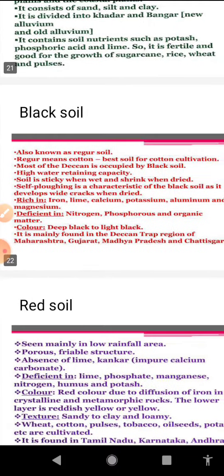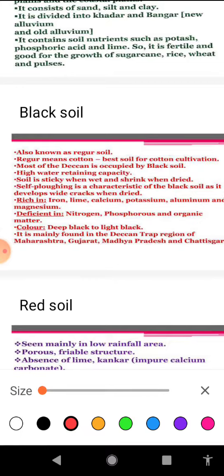Then we'll discuss another variety of soil, that is black soil. This variety of soil is an example of residual soil, locally known as Regur soil, and it is ideal for cultivation of cotton. So we also call it black cotton soil.